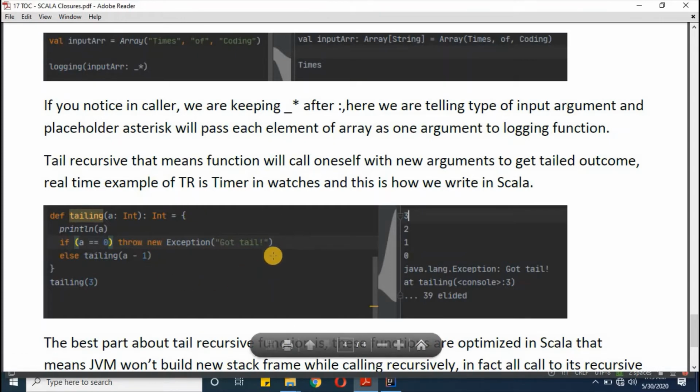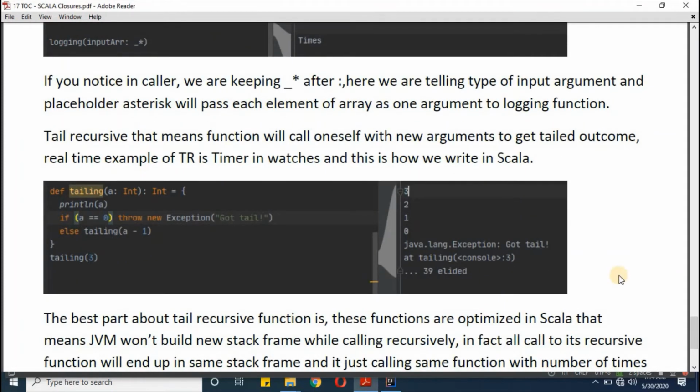And if you're designing one timer, you can keep sleep for 1 second. So every 1 second, it will call itself, and as an argument in this function, what you need to write is the total number of seconds for which you would like to keep the timer. And now I am calling tailing function with 3. So after execution, it will give us 3, 2, 1, 0. And when this condition matches, it will throw us an exception as expected.